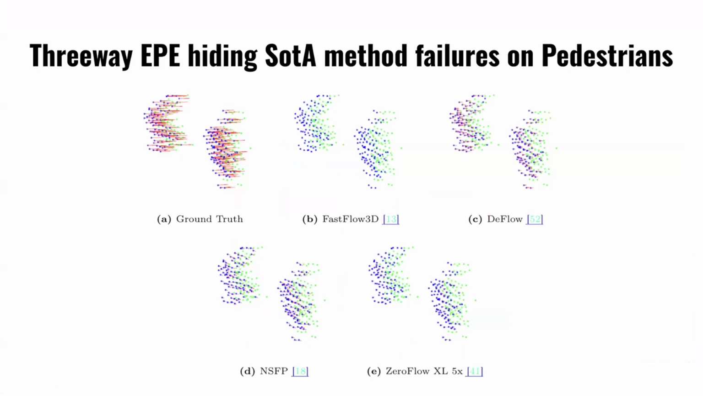Okay, so here, this is the same thing. We can see that a lot of these state-of-the-art methods have issues with pedestrians and detecting and following them.